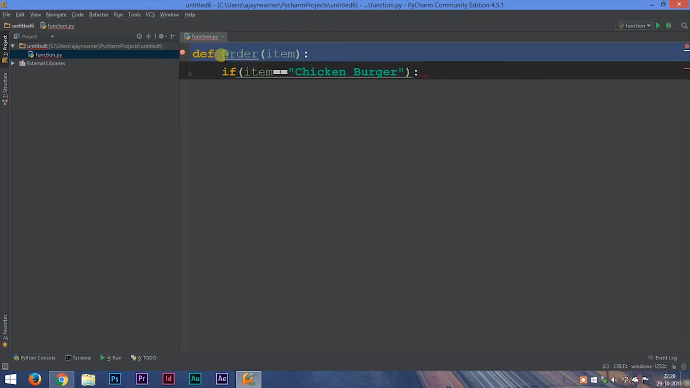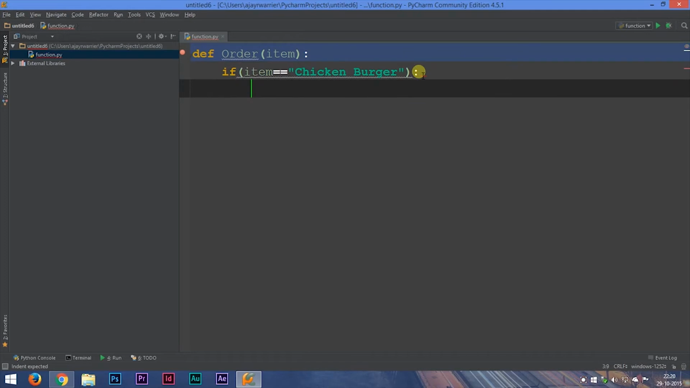We use def, which is our keyword for writing a function. The function name is order, and it will receive an item which is going to be a string, and it will check if this item is equal to chicken burger. Now if the item is a chicken burger, we must send back a value to the function call. So to do that, we'll use the return keyword. Now we will return the value 1. Alright.